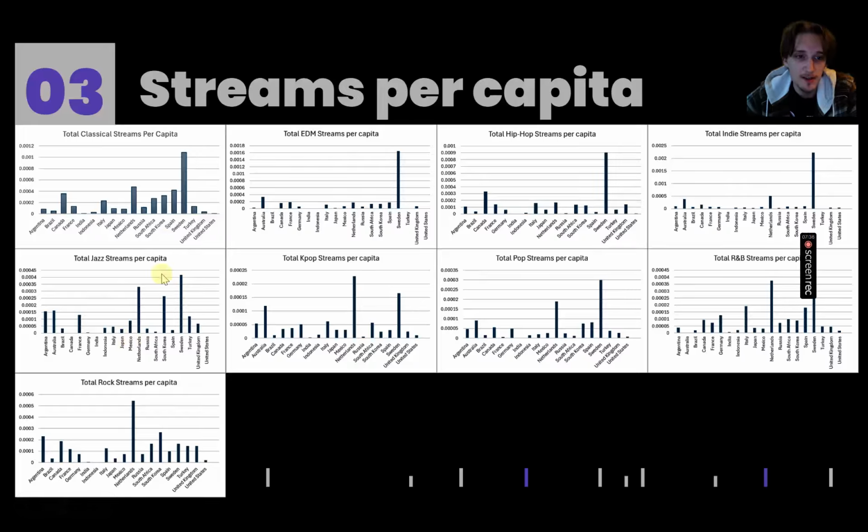And we can also see the Netherlands. Something that surprised me was you can see that Sweden tends to be fairly dominant in just about all of these, aside from maybe rock. But then you look at the Netherlands, and the Netherlands is very, very hit or miss, right? They're either very high, such as R&B or pop, but then they seem to be pretty low for things like hip hop or EDM, things like that. So that was something that kind of stood out to me as well.